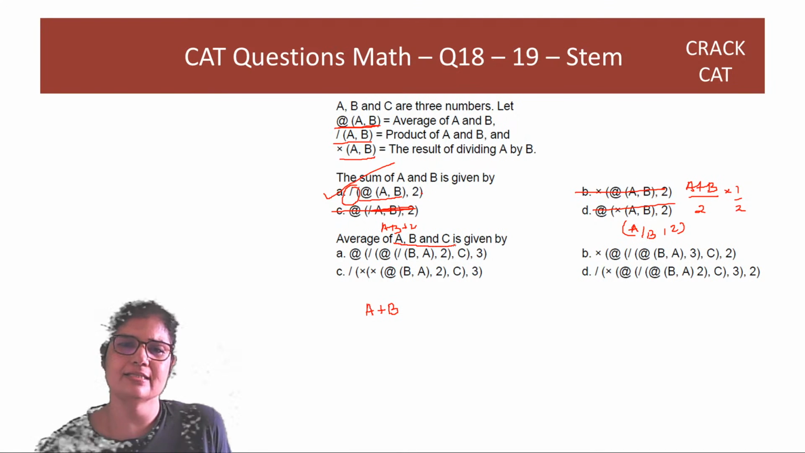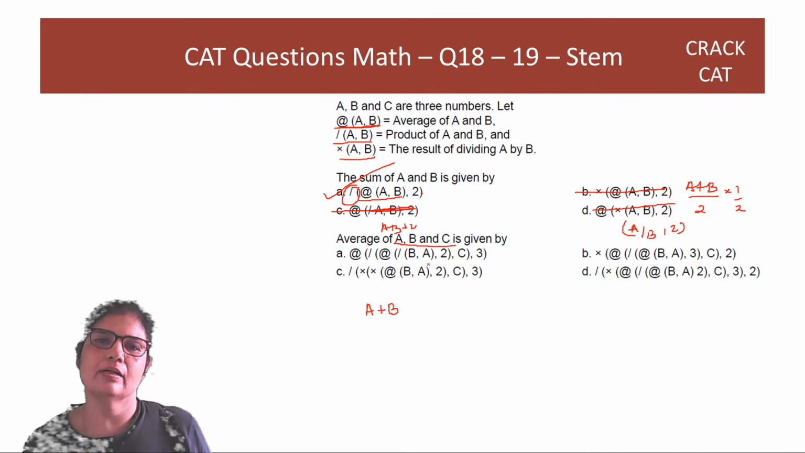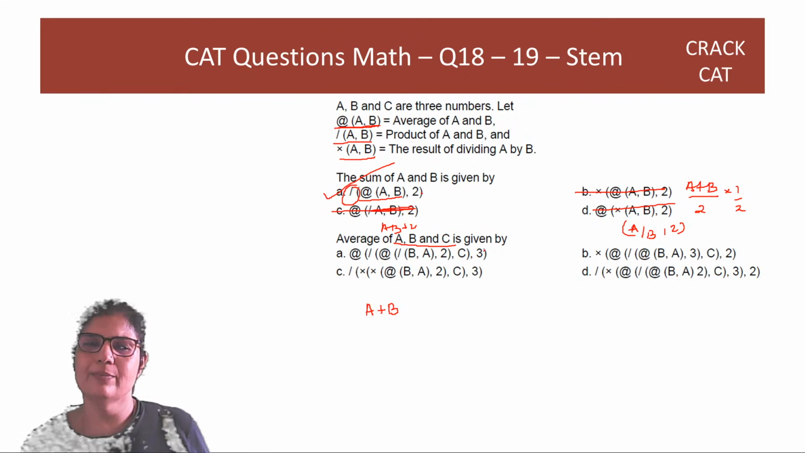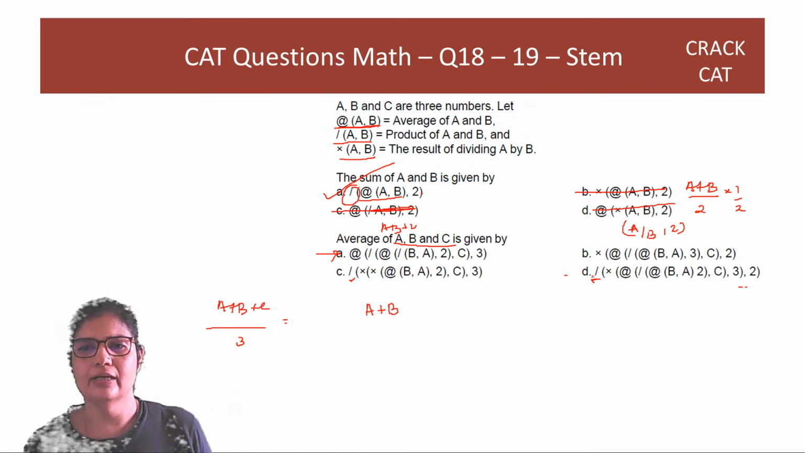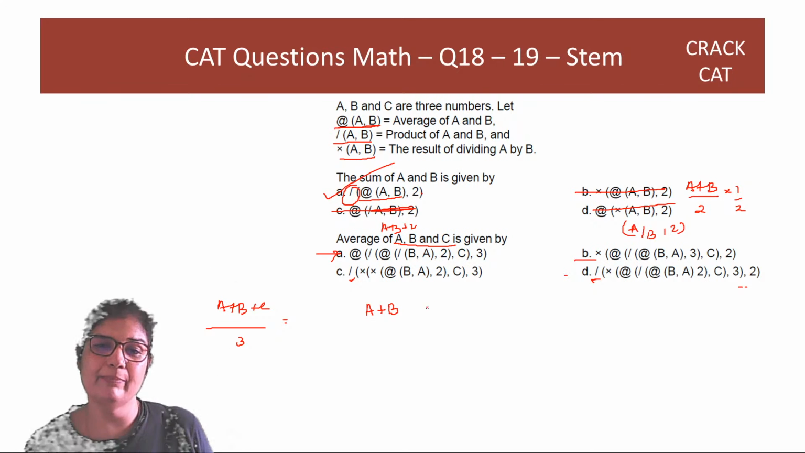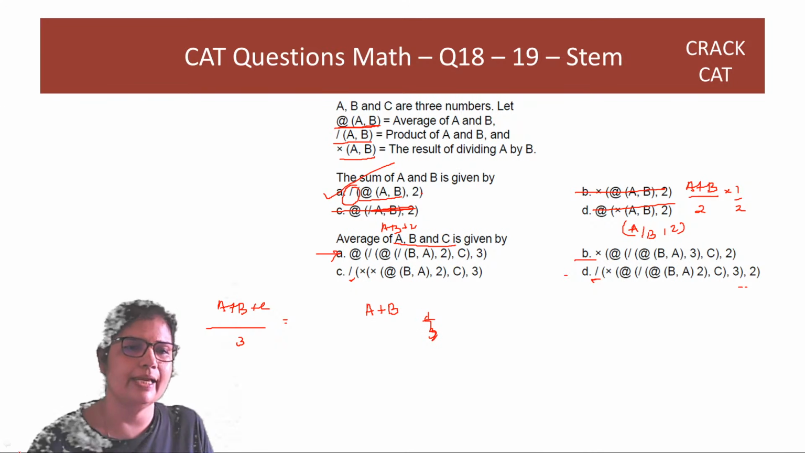Average of A, B and C is given by A plus B plus C divided by 3. Right? So now let's start with the options. Let's start again with the first one, because an average sign outside is better than seeing a product sign outside, right? I'd rather go for a B or an A. Product sign can work if it's multiplied by 1 by 3, which I don't see. So we'll start off with options A and B first.